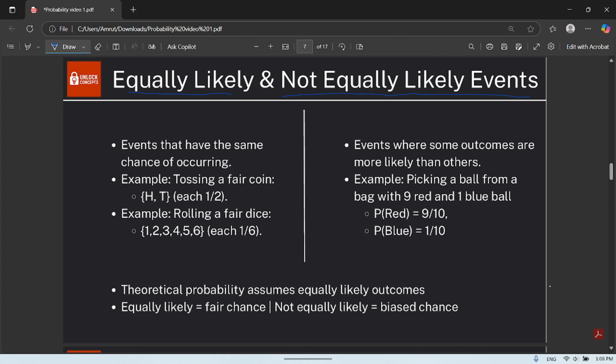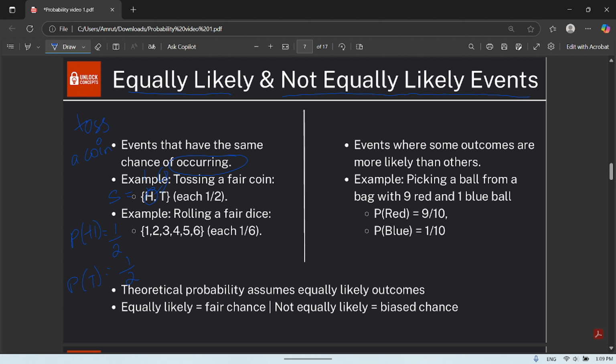Events that have the same chance of occurring are known as equally likely events. For example, if you toss a coin, what is the probability of getting head? Sample space is H, T. So probability of H is 1 by 2. Probability of tail is also 1 by 2 because you are having H once, tail once. Okay, so 1 by 2.